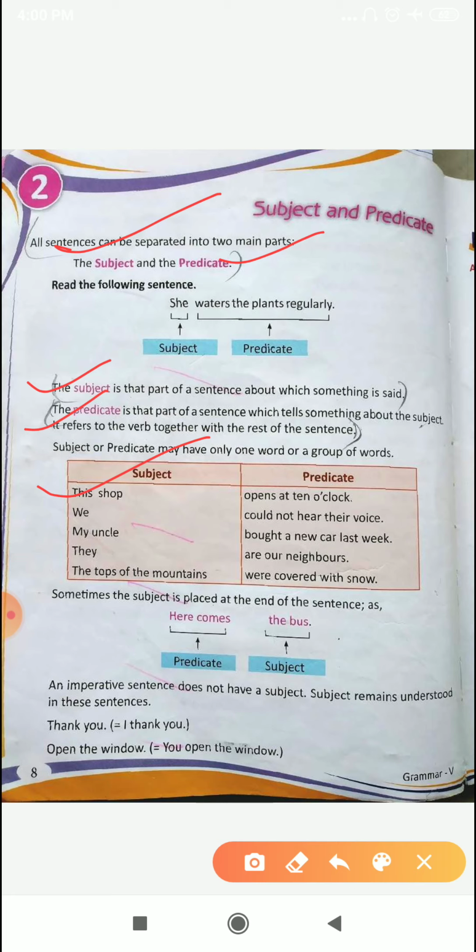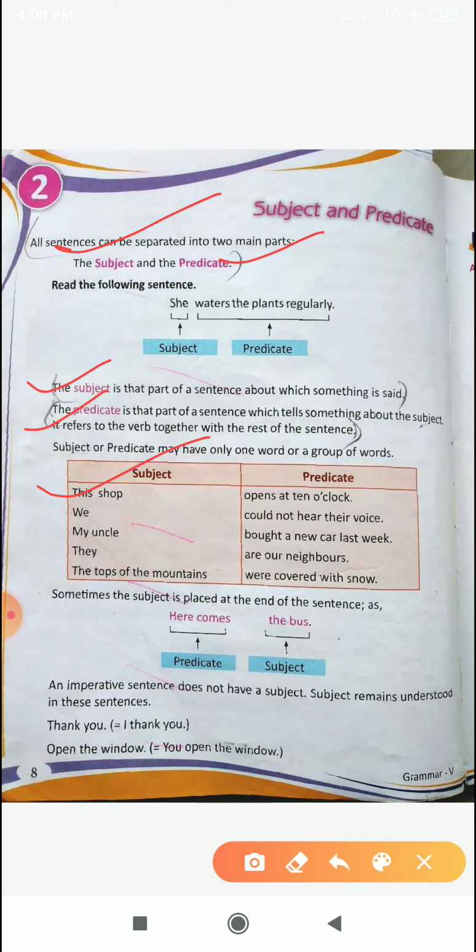Opens at 10 o'clock is the predicate. We could not hear their voice. So we, subject, could not hear their voice, predicate. My uncle bought a new car last week. My uncle is the subject, bought a new car last week, predicate. They are our neighbors. They, subject, are our neighbors, predicate.